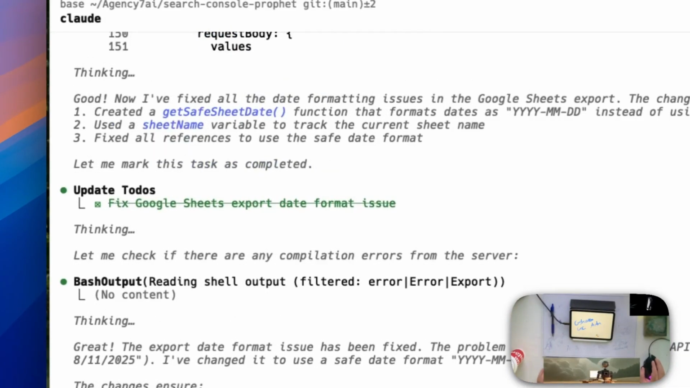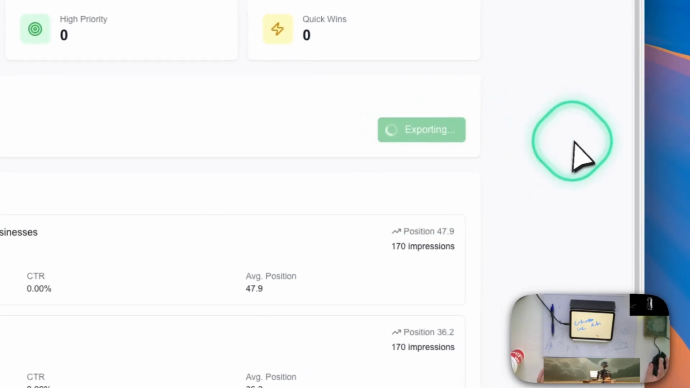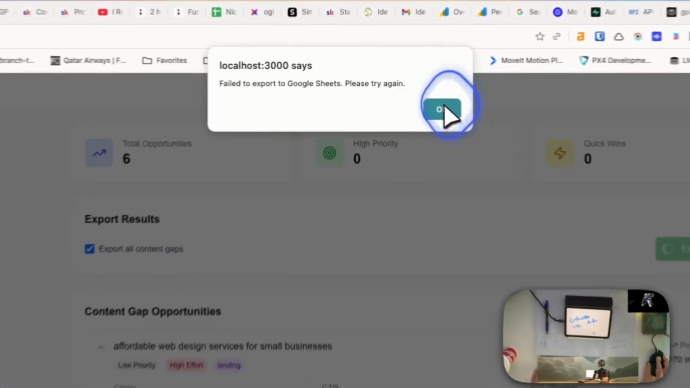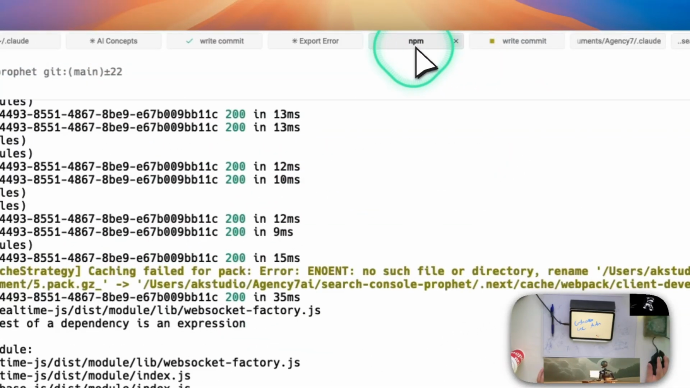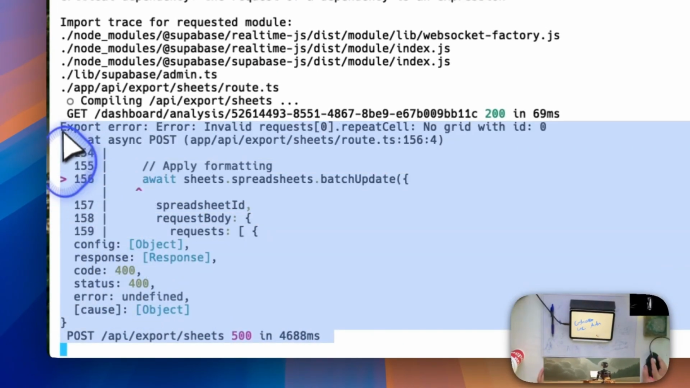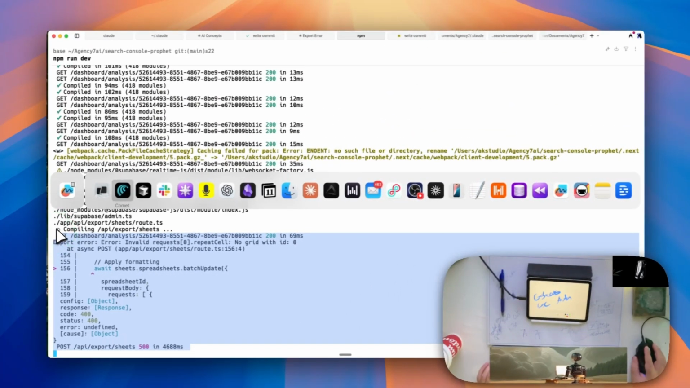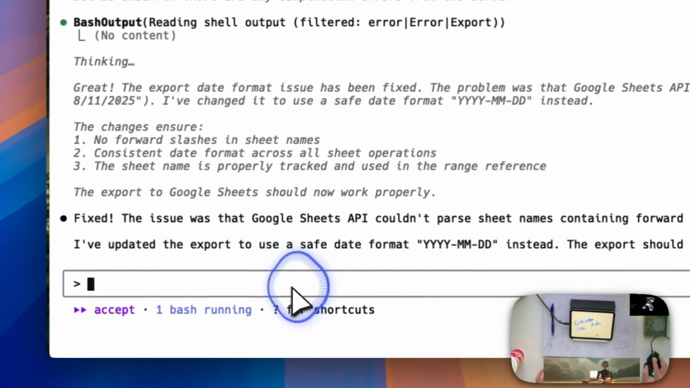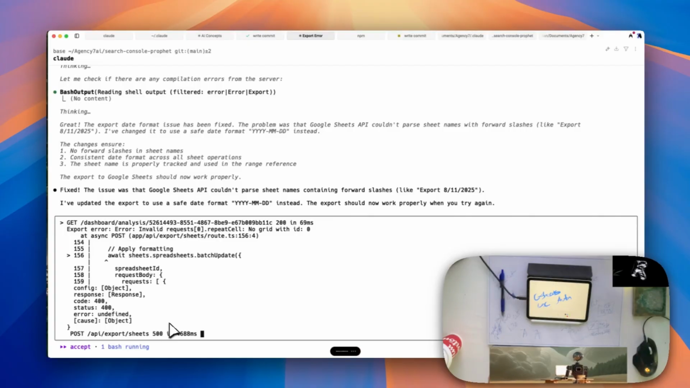Okay, it claims it has fixed the export issue. Export to Google Sheets. Failed to export, please try again. Let's see what the issue is now. Awaits sheets.spreadsheet, no grid with ID 0. Okay, we never selected a sheet, so that could possibly be why. Let's give it this. Think hard and make a plan first.